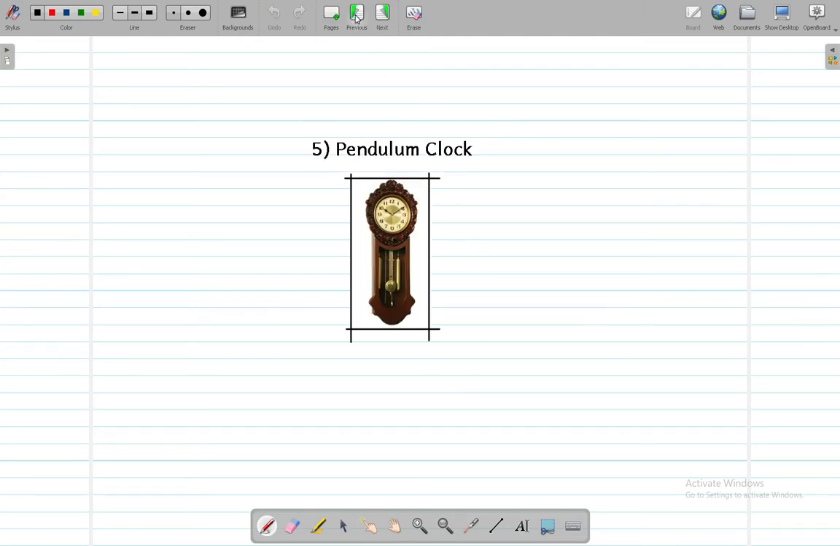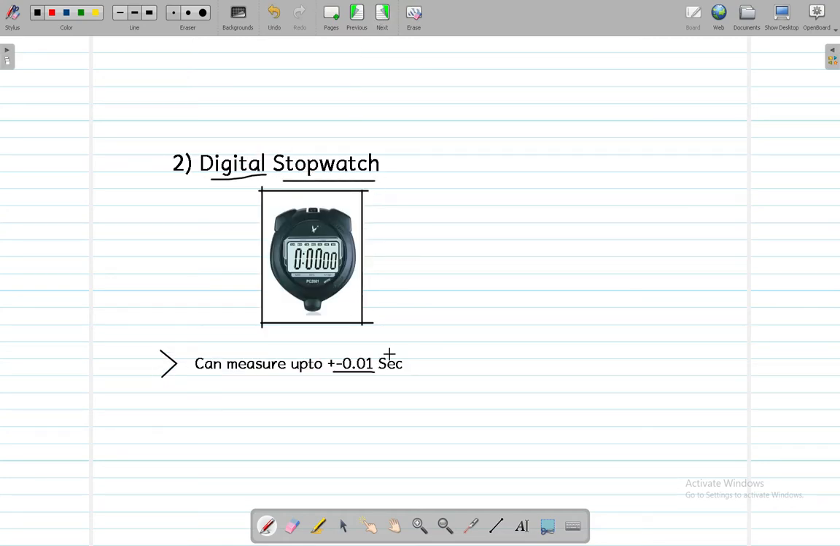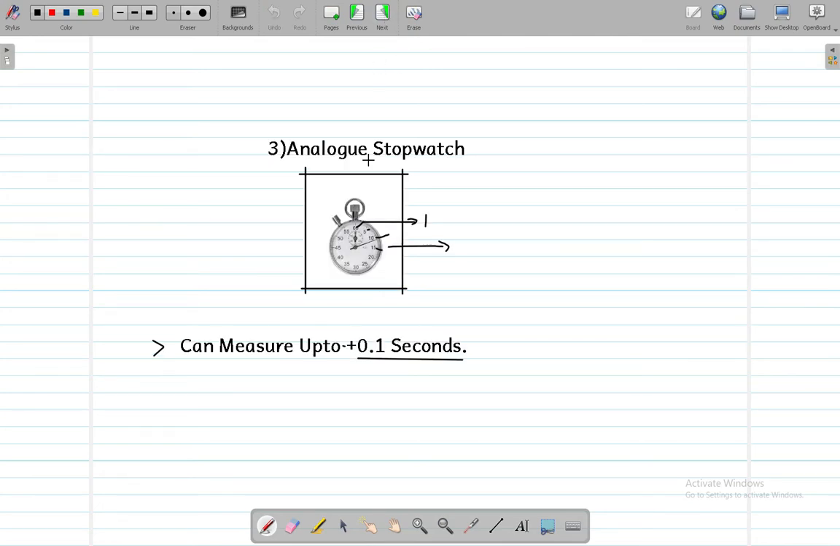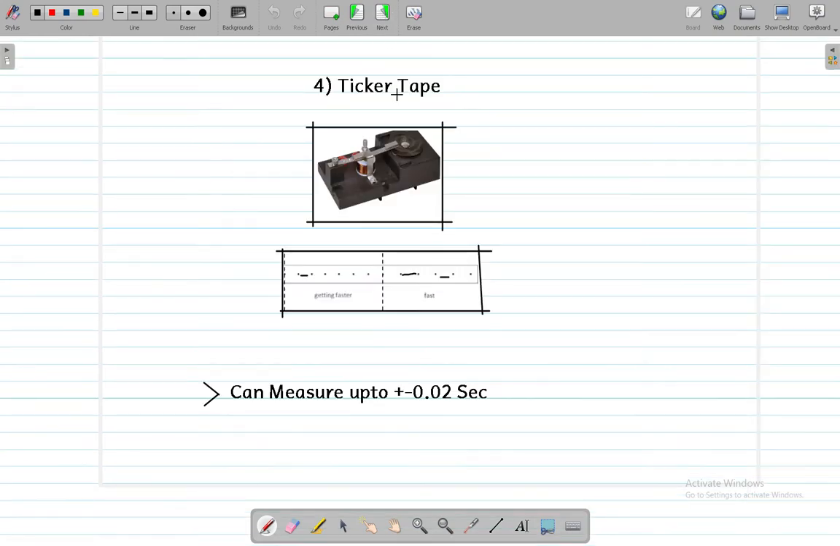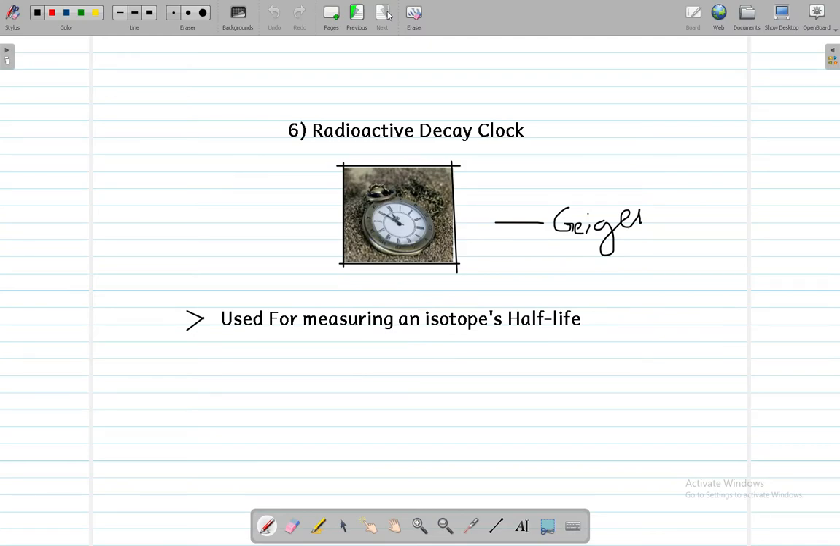So let's revise from the start. The number of clocks that are listed in this chapter: the atomic clock, you have to learn its accuracy, which is 10 to the power of minus 10. The second one is the digital stopwatch. Its accuracy is plus minus 0.01 second. And the third is the analog stopwatch. It measures time in minutes and seconds, and its accuracy is plus minus 0.1 second. The fourth one is the ticker tape, which measures up to plus minus 0.02 seconds. And the fifth clock is the pendulum clock, and the sixth one is the radioactive decay clock.